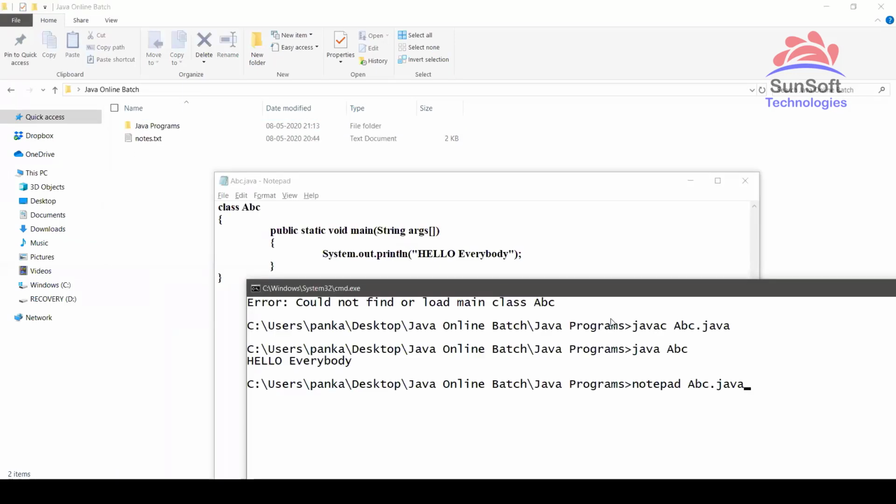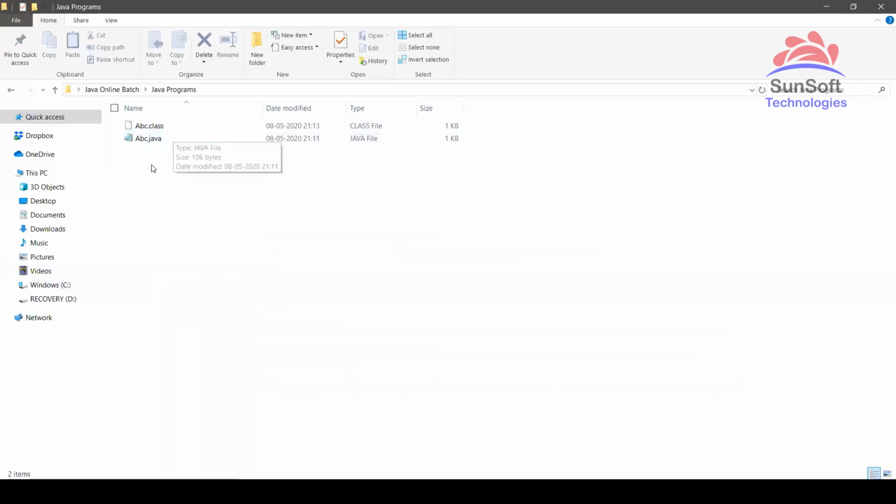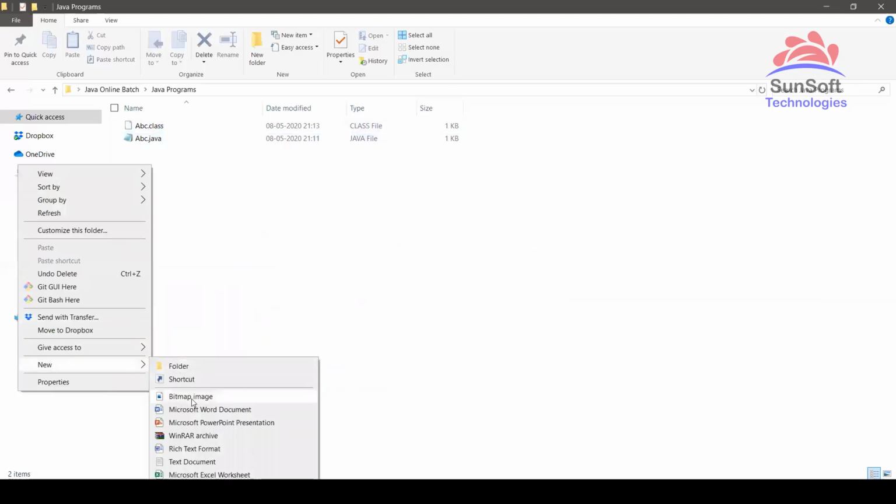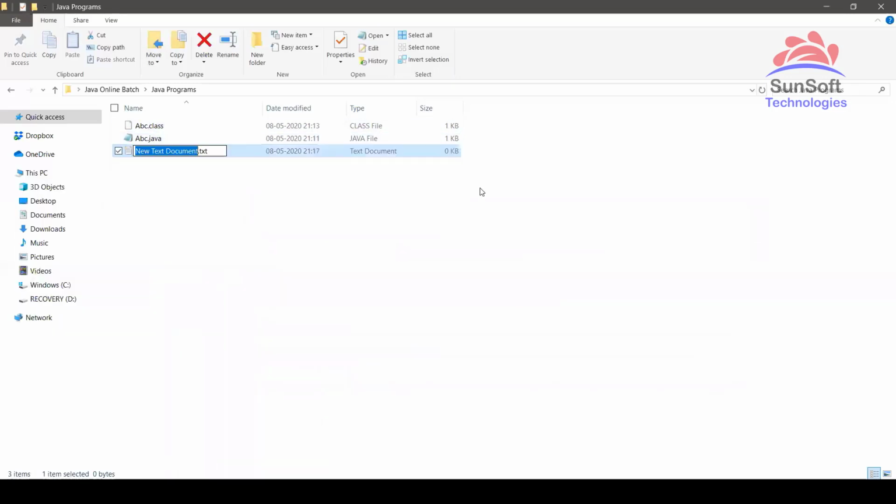In fact, see, it's not like we have to use these commands only to create files. Like here in Windows, I can just go in quickly, right click and create a new file also. Same thing in Mac and Linux you can do. So it's not like it has to be done from the command prompt only, because this is just creating some text file with the extension .java. Let me take xyz.java now. See, this time I'm creating it like this. I just right clicked and created my own xyz.java.